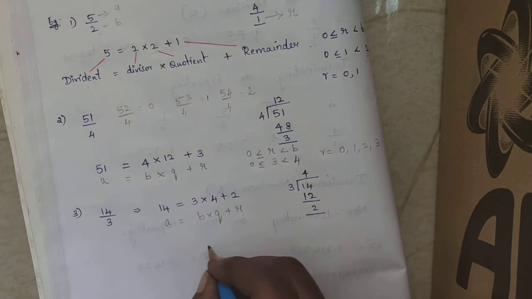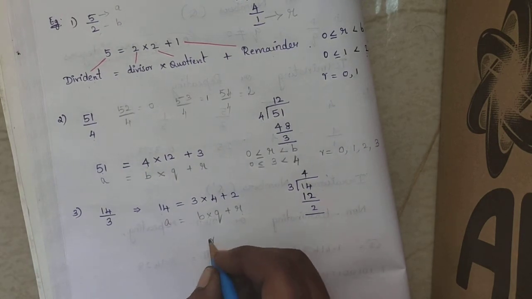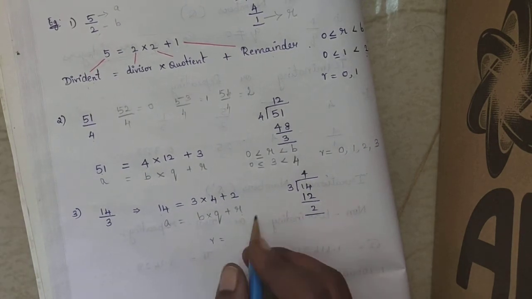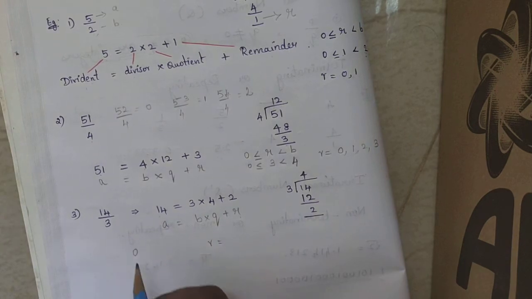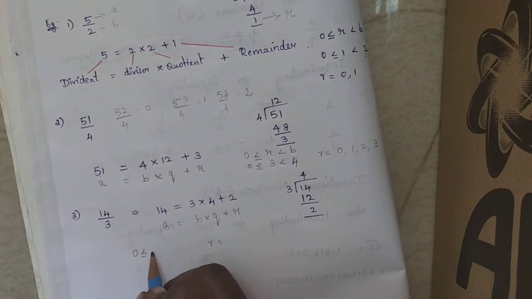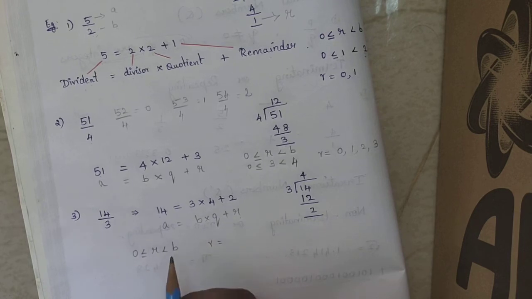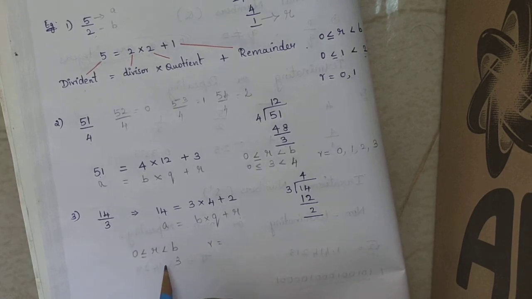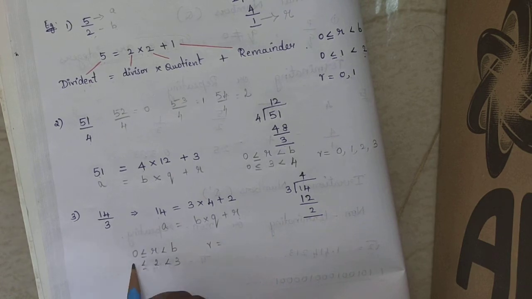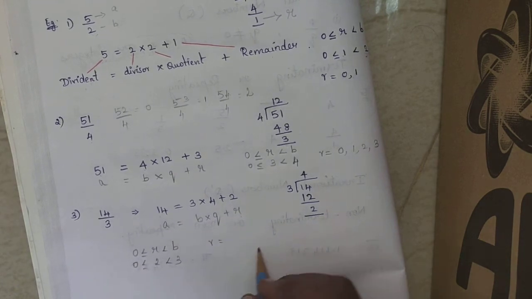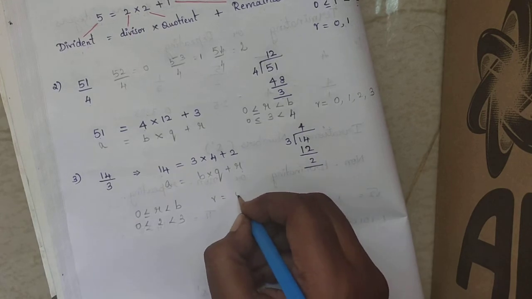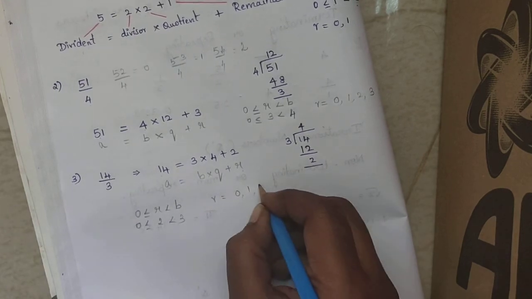Now possible remainders, what are the possible remainders? Write the condition for that. 0 less than or equal to r less than b. Now b value is 3, got the remainder 2, which is less than 3 and greater than or equal to 0. Now possible remainders will be 0, 1 and 2.